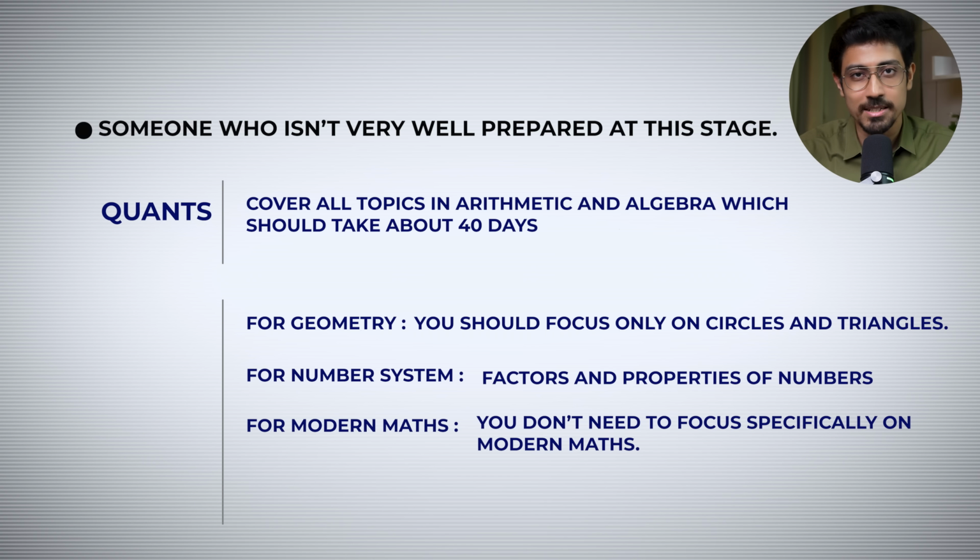And for geometry and number system, you can just do the very basics, so that if there are any formula based questions asked in the paper, you can solve those at least. So that is going to be your strategy. Arithmetic, algebra, take 40 days, complete those 2 portions. Number system and geometry, just focus on studying the basic theory. In 10-20 days, you can just cover that theory.